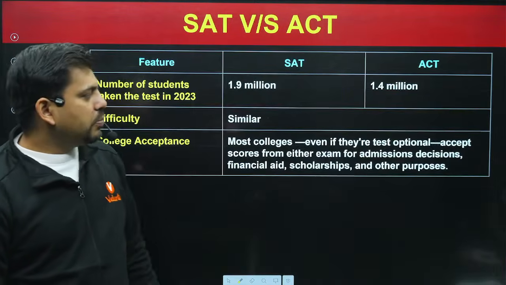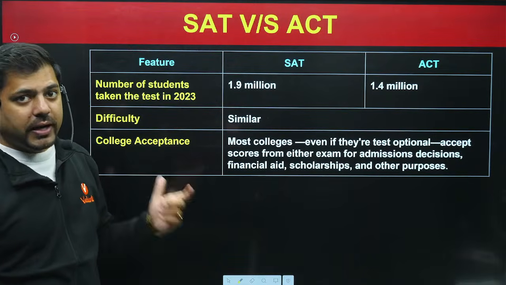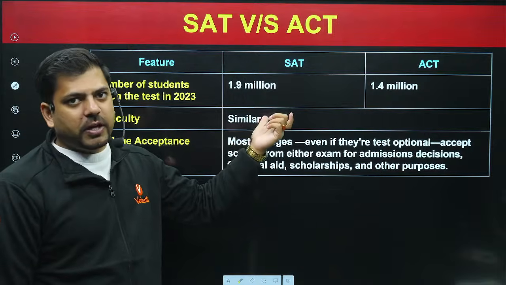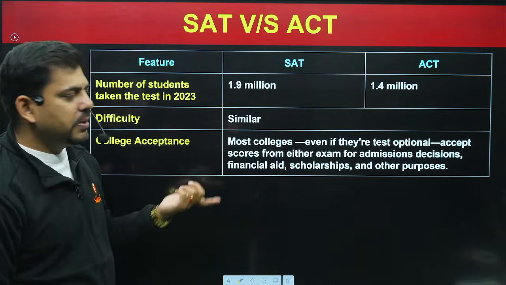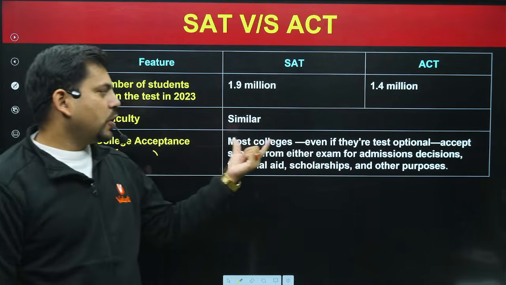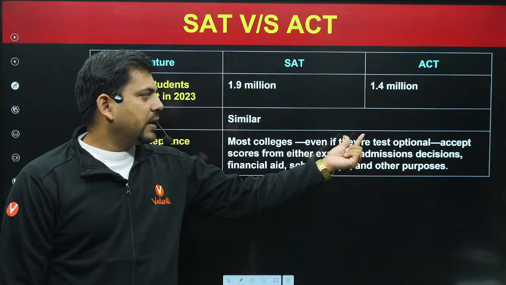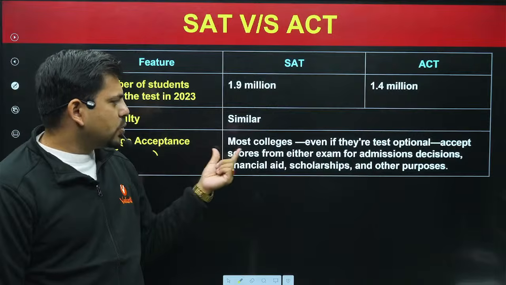Cool. Now moving forward. The number of test takers for SAT is 1.9 million, around 19 lakh students appear every year. ACT is 14 lakh, so almost similar. Difficulty level is again almost similar. Colleges acceptance: most colleges, even if they are test optional, accept scores from either examination.